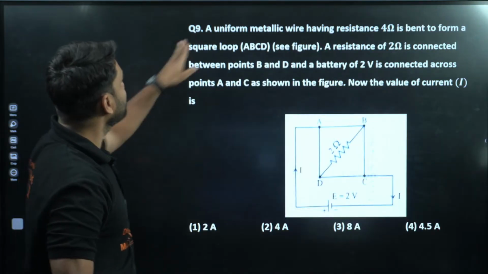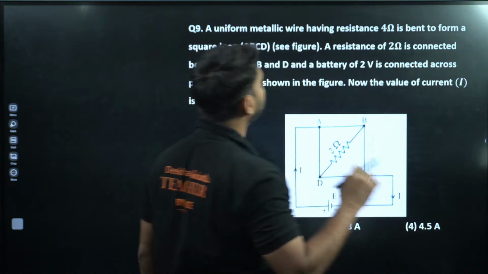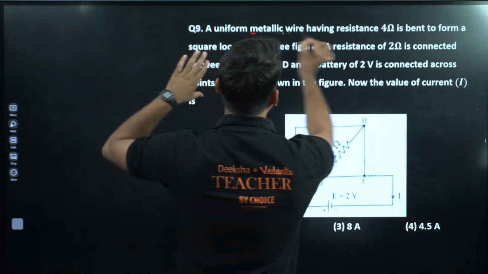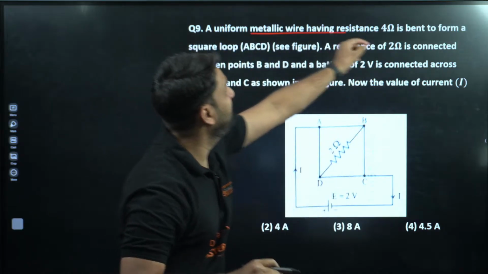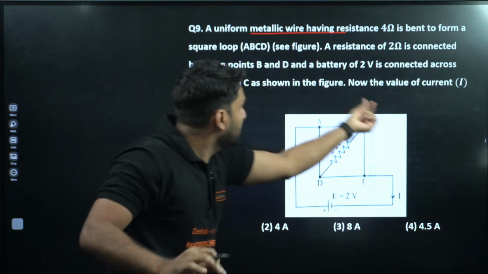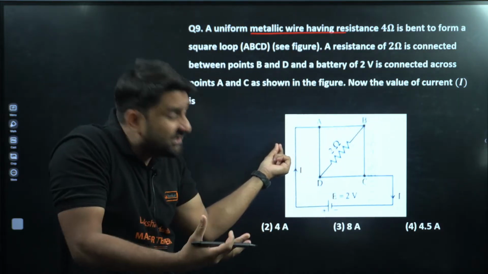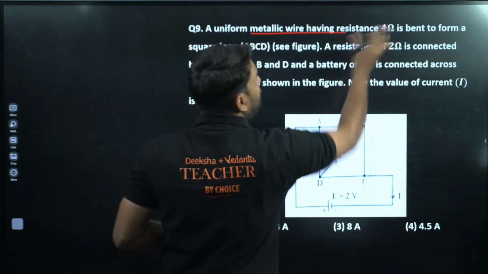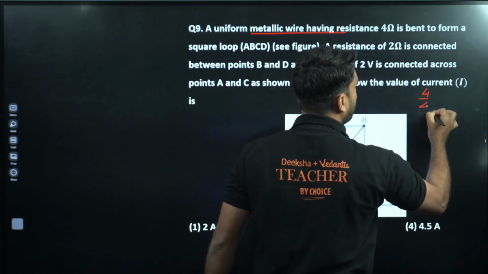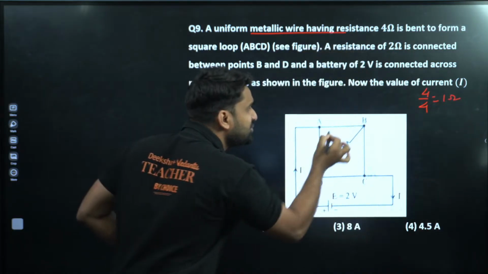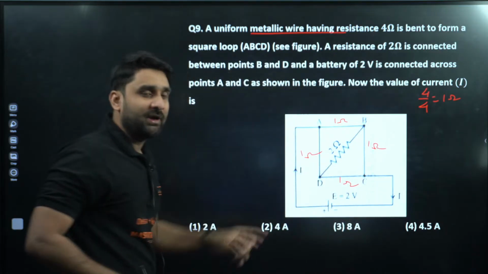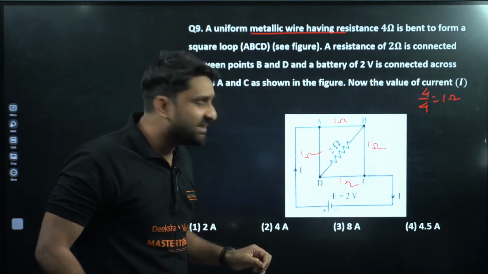Moving to next. A uniform metallic wire having resistance 4 ohm is bent to form a square loop. Can you see here? Square loop. It means all the sides will be similar, and the distribution of resistance will also be one-fourth. So 4 by 4, that will be 1 ohm. Each branch has a resistance of 1 ohm.